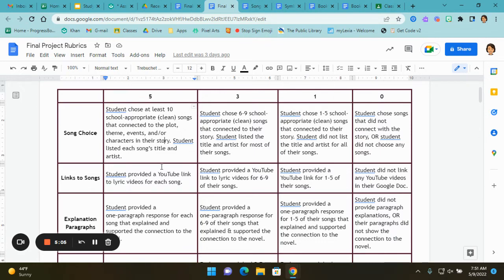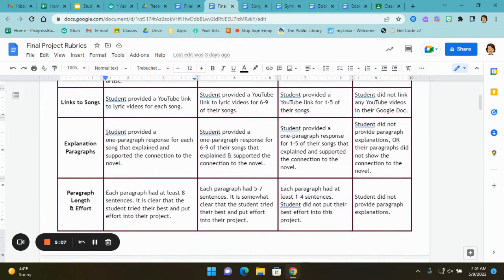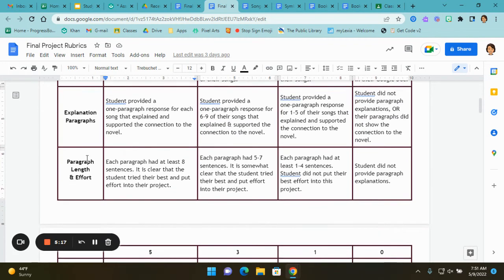So that's 5 points. Another 5 points if you provided a 1-paragraph response for each song that explained and supported the connection to the novel. It has to explain how the song connects. You get 5 points if each paragraph has at least 8 sentences. It is clear that the student tried their best and put effort into their project.